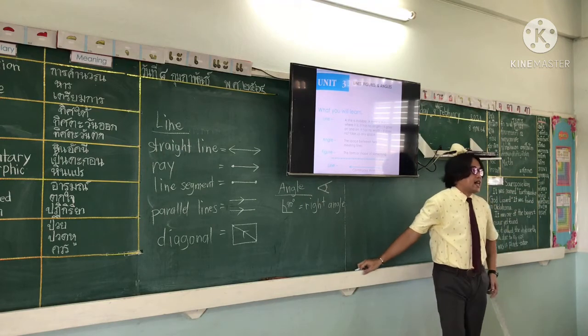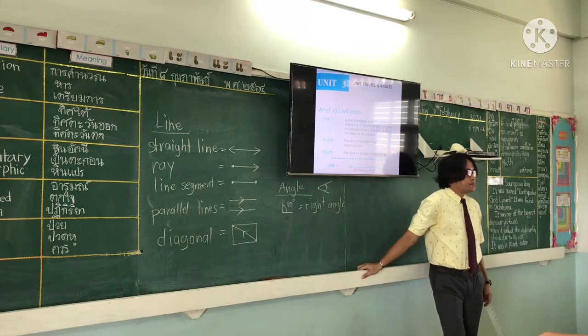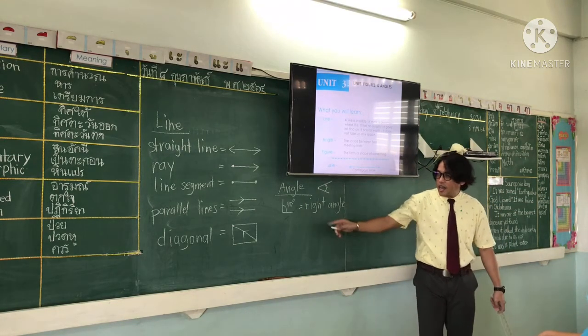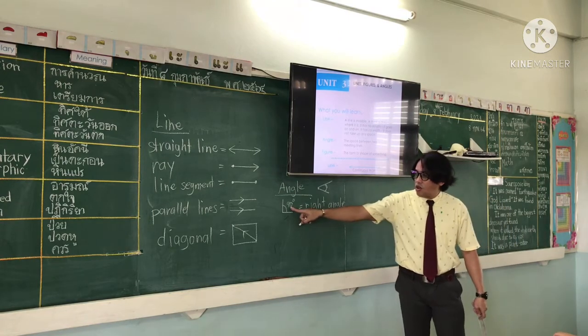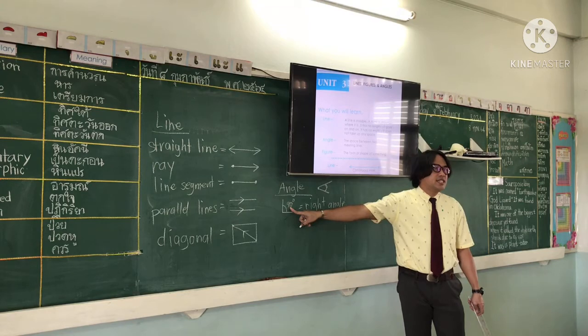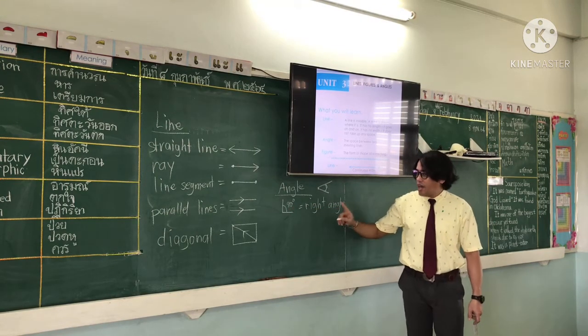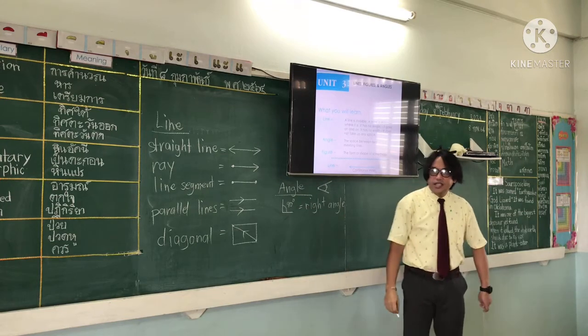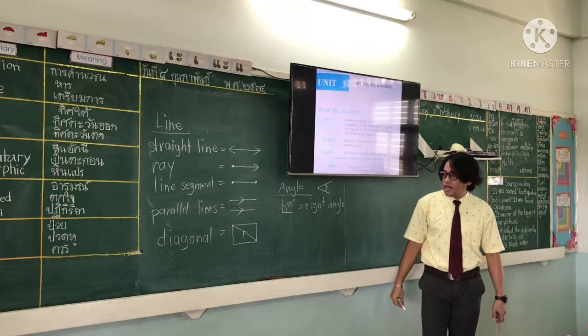Okay, what is a right angle? A right angle is always 90 degrees. Okay? So remember this one, right? A right angle is always 90 degrees.